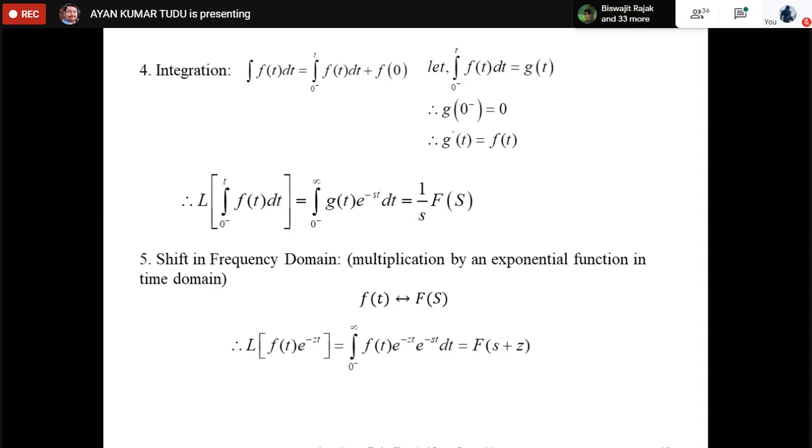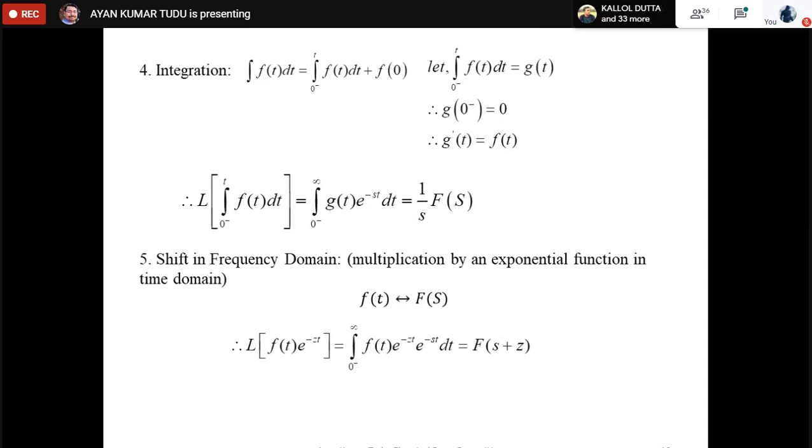Sir, could you repeat once more? Yes, for a definite integral the expression for the Laplace transform would be F(s) by s. And if it is an indefinite integral, then it would be F(s) by s plus the initial value f(0) by s. F(s) by s plus f(0) by s for an indefinite integral.